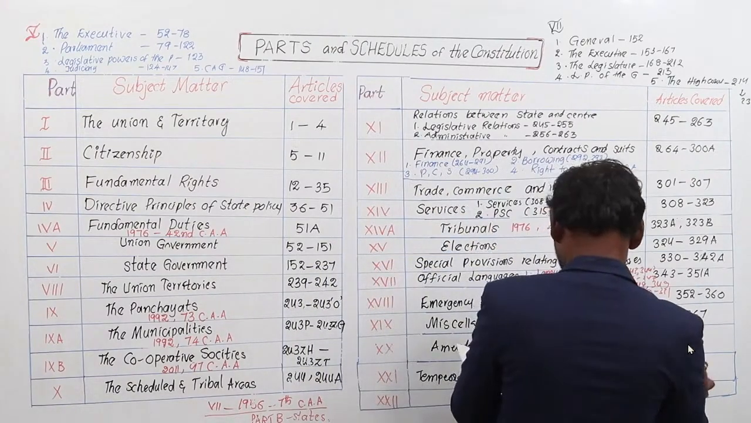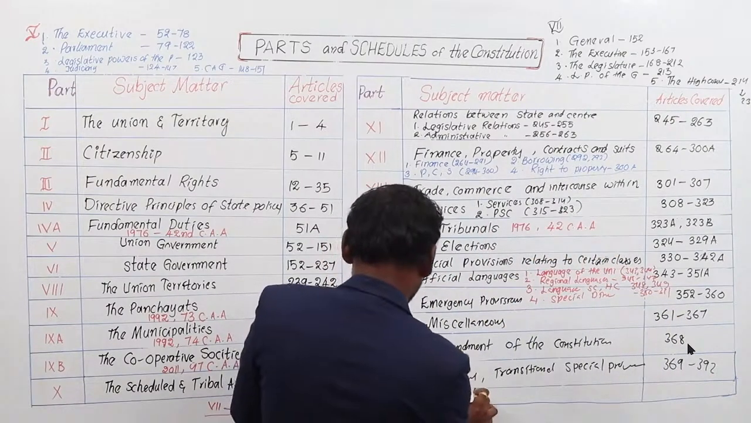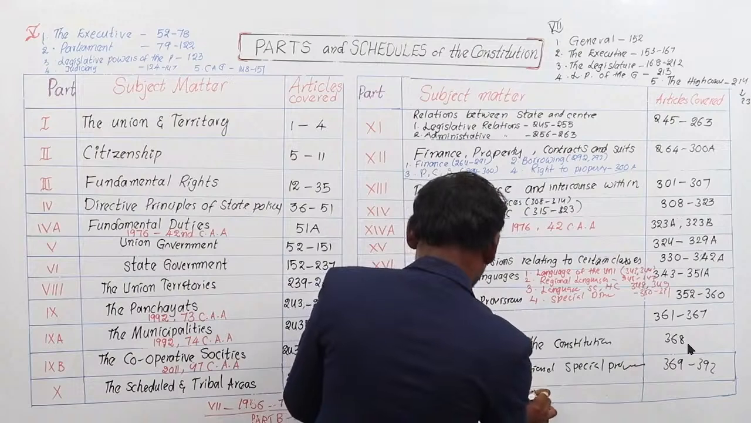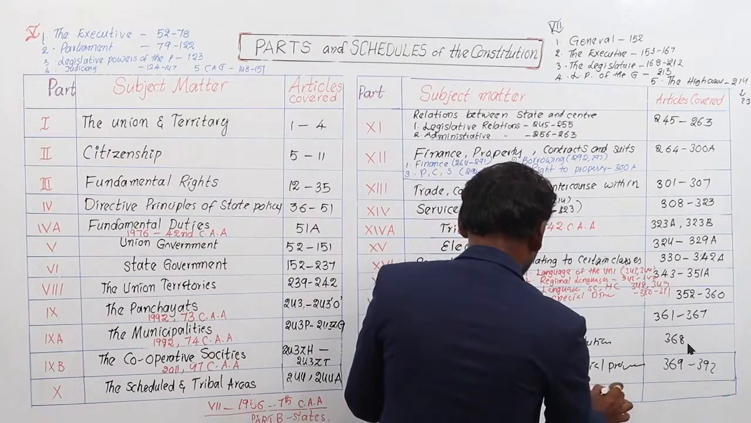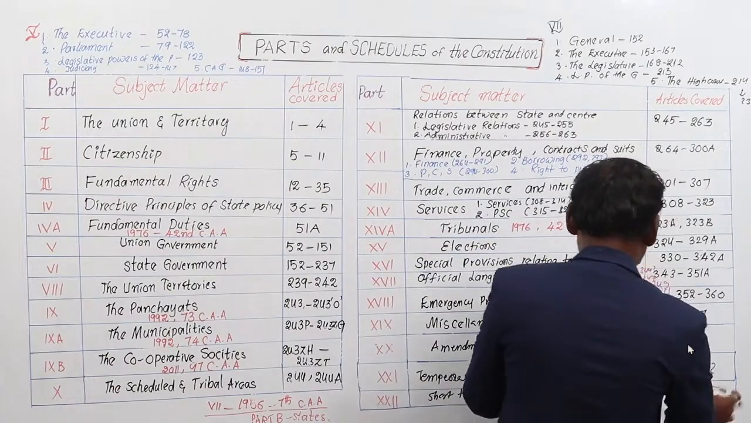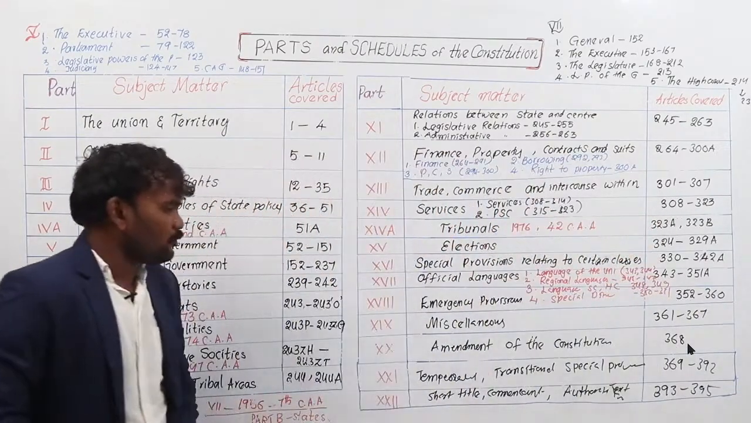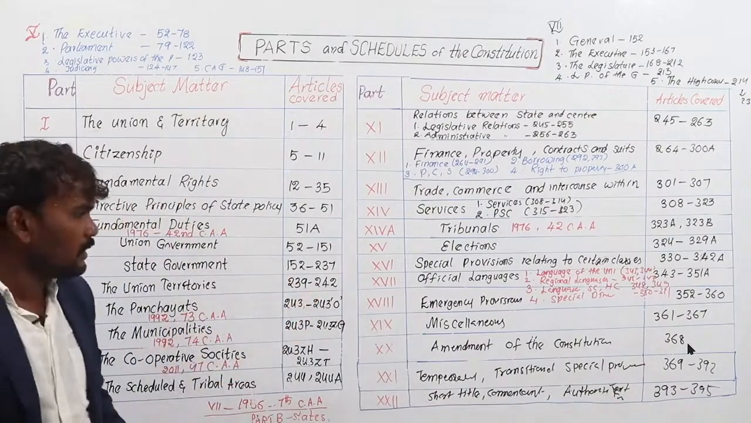Articles covered 369 to 392. And the last, 22nd part, is short title, commencement, authoritative text in Hindi, and repeals, articles 393 to 395. These are the 22 numbered parts, overall 25 parts. These are the 25 parts of the Indian Constitution.